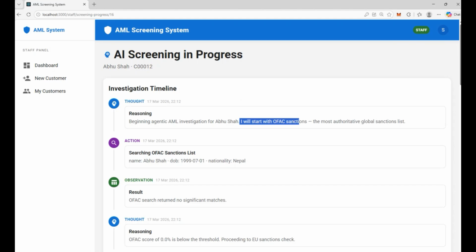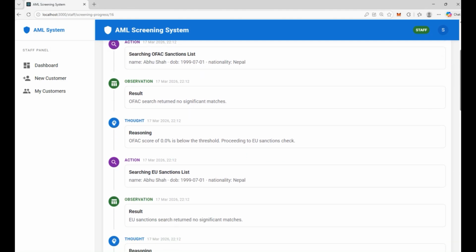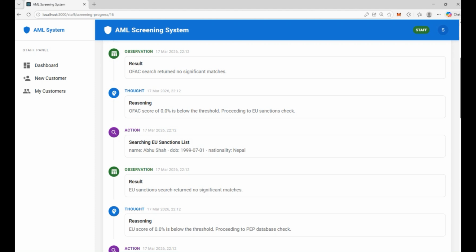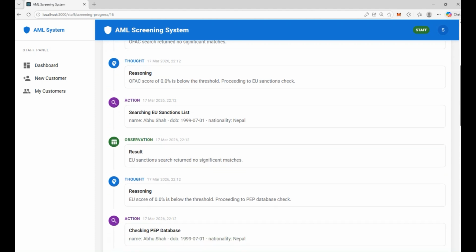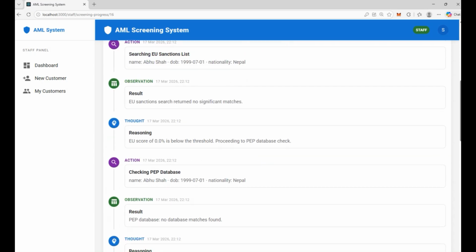So I will start with OFAC sanction, the most authoritative global sanction list. So it is searching, and the result for OFAC sanction is it did not return any significant matches. Here the OFAC score is 0%, meaning there is no match. So now it will move to the EU sanction list, right? And here again the result is 0%.